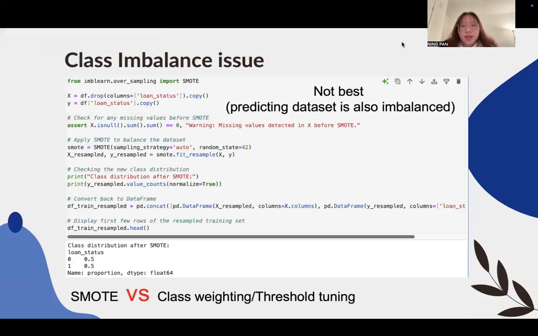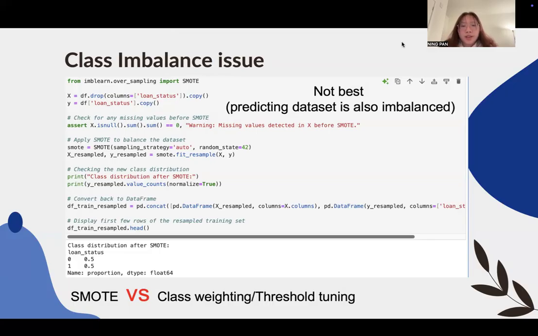Another major challenge was class imbalance, as most applicants in the dataset did not default. This imbalance could cause the model to favor the majority class. We applied SMOTE to generate additional synthetic samples for the minority class because it directly increased the amount of training data, improving the model's ability to learn from the minority class.